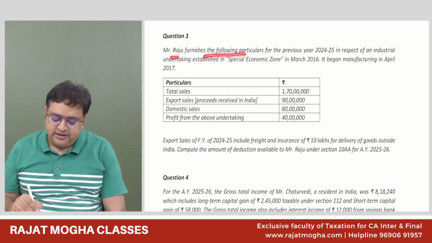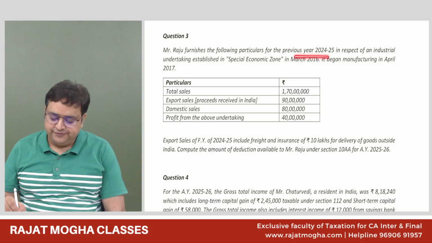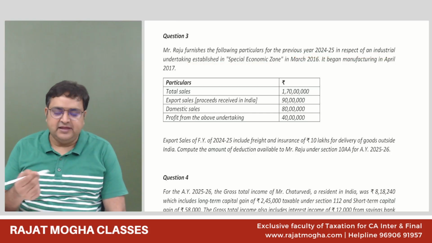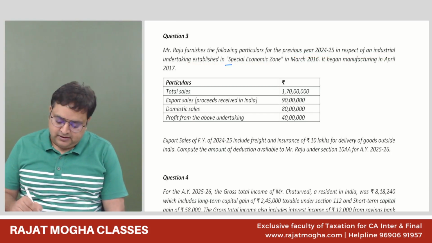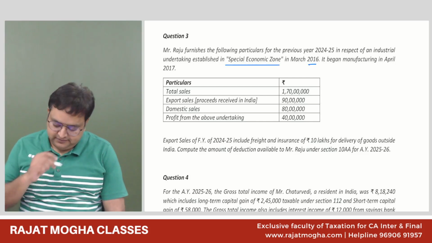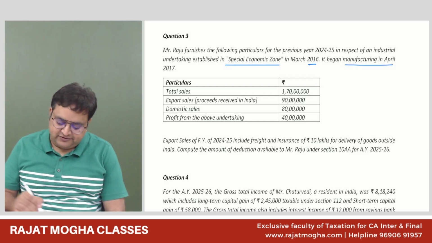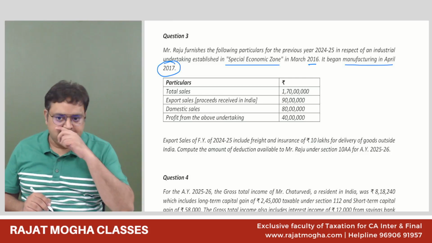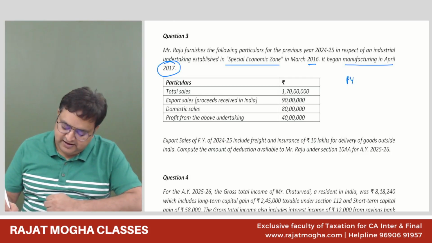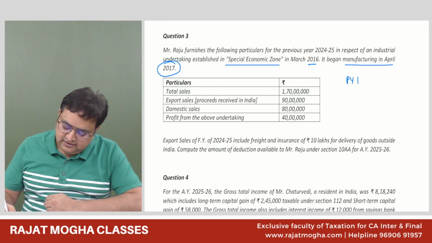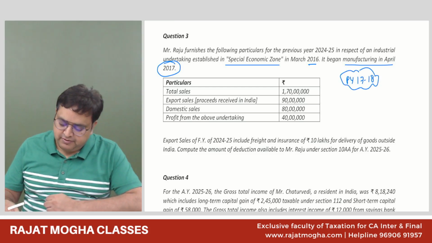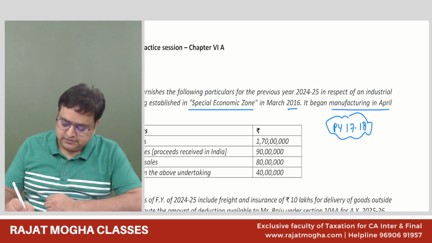Raju furnishes the following particulars for the previous year 24-25 in respect of an industrial undertaking in SEZ. So I believe that they are talking about 10AA. In SEZ, in March 16, he established the undertaking and began manufacturing in April 17. So the previous year when he began manufacturing is 17-18, right? So do you remember anything about 10AA?